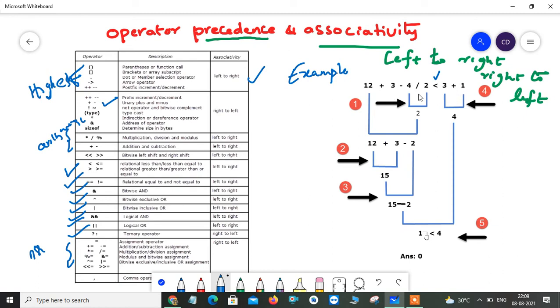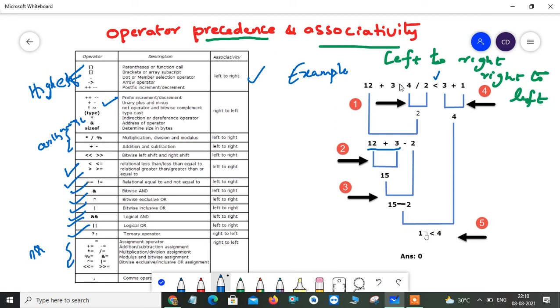Among all arithmetic operators, these operators have the same priority. So first we are going to evaluate the expression from left to right, right? See here, because you have plus here and here also you have plus, both have the same priority. So you evaluate by default left to right. So now 12 plus 3.